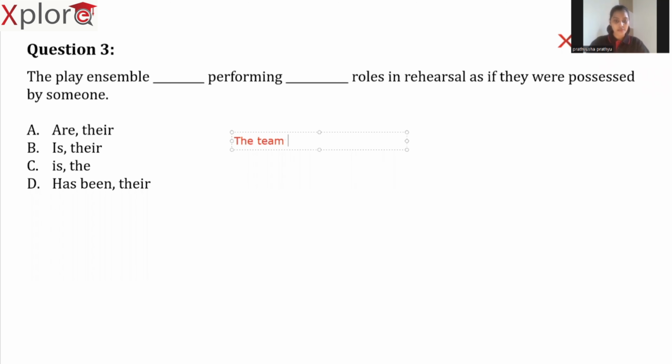the team is ready to play, this is absolutely correct. And there are no grammatical mistakes in this particular sentence. Why? Because the team is ready to play. Team, the term team is a collective noun where it is representing group of team members, right? So in the same way, whenever we use collective nouns, the verb we generally use will become singular. However, there is an exceptional case for it. What is that exceptional case?